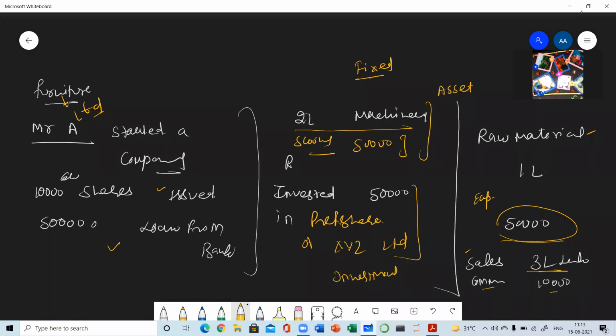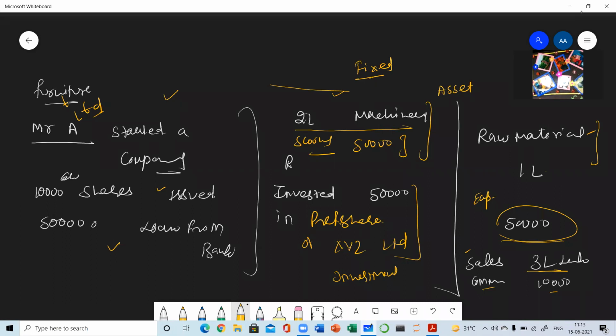So all these are the different types of activities which a businessman must perform, whether he is a small scale businessman or a large scale businessman, joint stock company, a sole proprietor, any type of business activity: arrangement of the funds, then investment in the fixed assets, then investment in the current assets, doing the expenses on regular basis, then making the sales and getting the amount back and earning the profits.